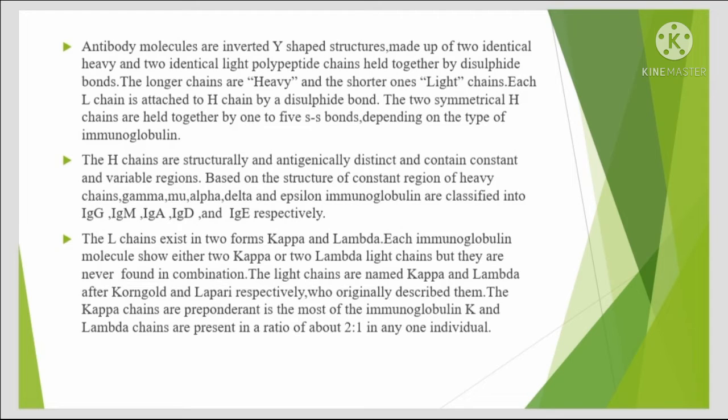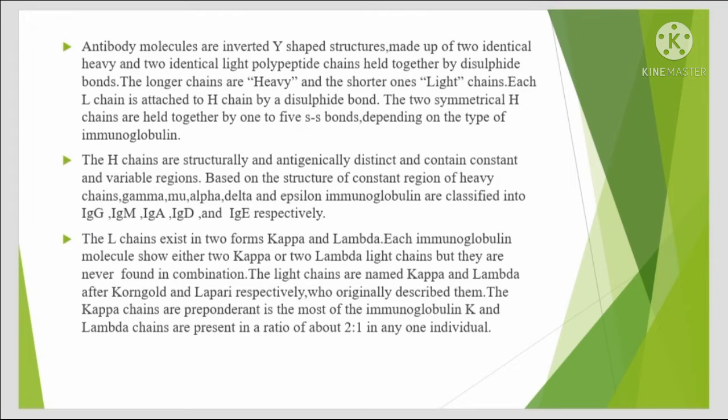Antibody molecules are inverted Y-shaped structures made up of two identical heavy and two identical light polypeptide chains held together by disulfide bonds. The longer chains are heavy and the shorter ones light chains. Each L chain is attached to an H chain by a disulfide bond. The two symmetrical H chains are held together by 1 to 5 S-S bonds depending on the type of immunoglobulin.